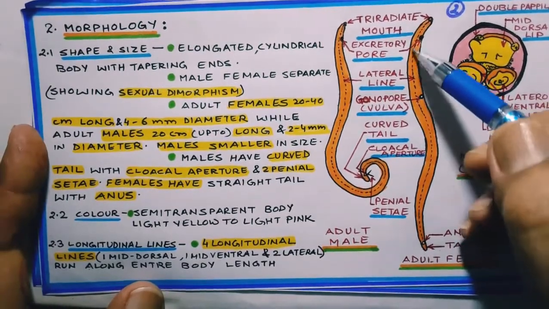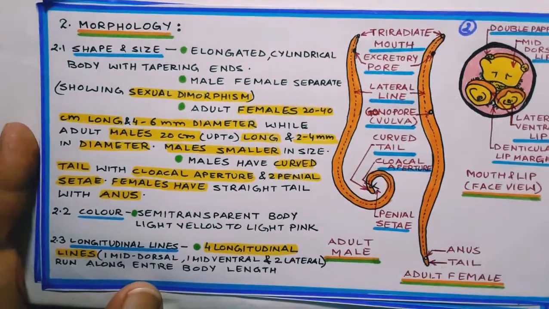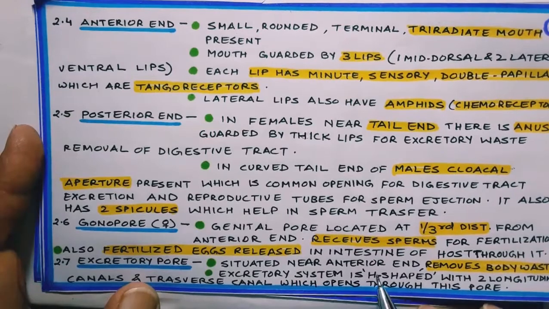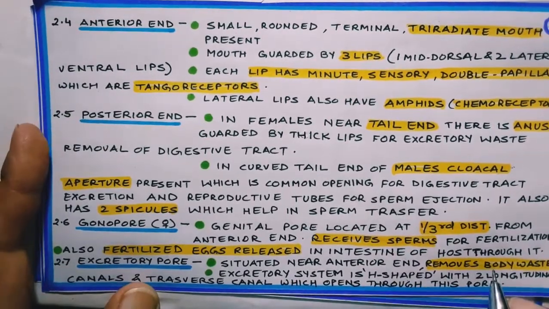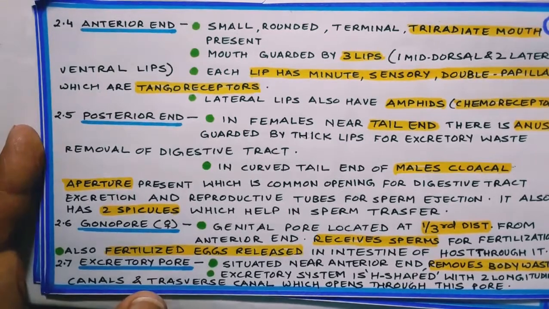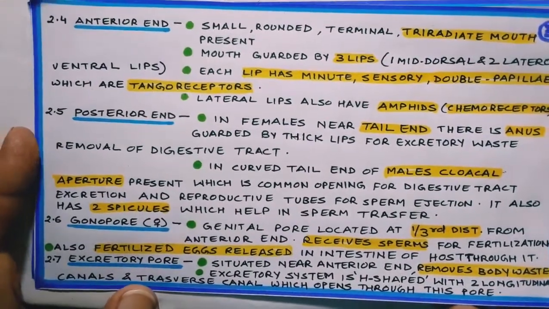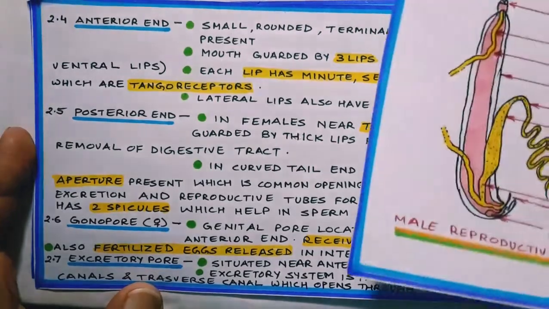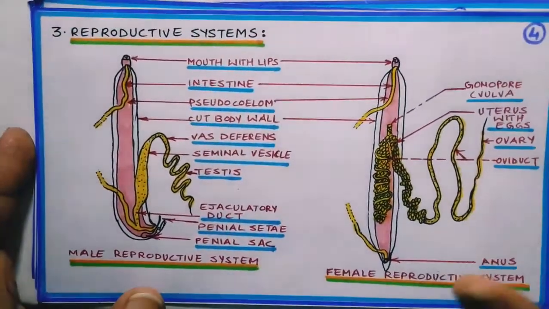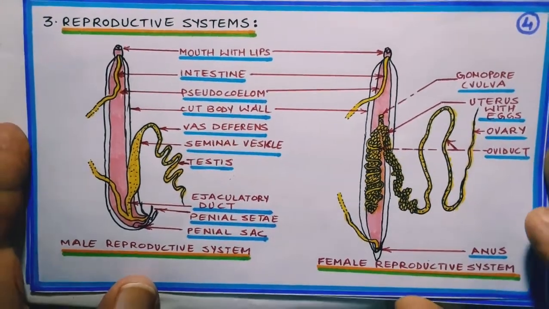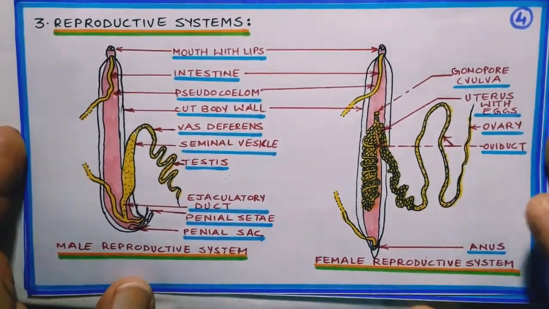That is, H-shaped excretory system is present in Ascaris and it removes body wastes from the body. Now this was only about morphology, which we should know a little bit before proceeding to the reproductive system and life cycle of Ascaris. Now reproductive systems of Ascaris.